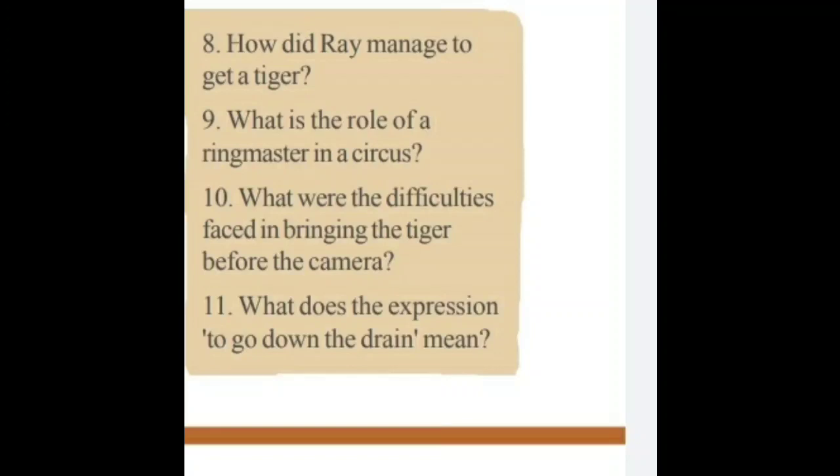Now look at the questions regarding these paragraphs. Okay, first one. How did Ray manage to get the tiger? Means how did he get the tiger? Answer. Ray approached the manager of Bharat Circus, who was in Calcutta at that time. Means Satyajit Ray approached the manager of Bharat Circus, who was in Calcutta at that time.